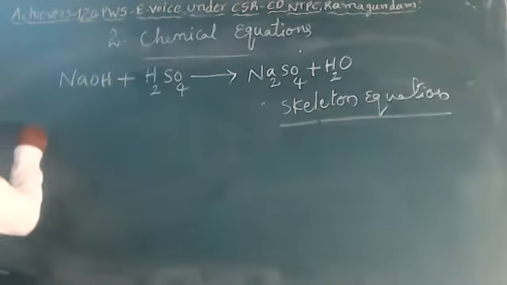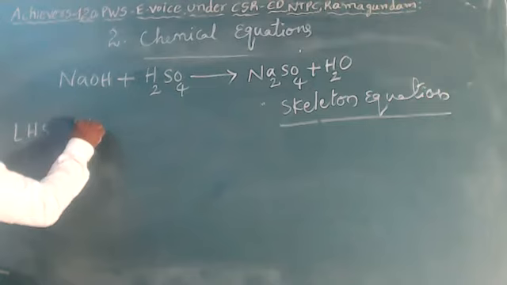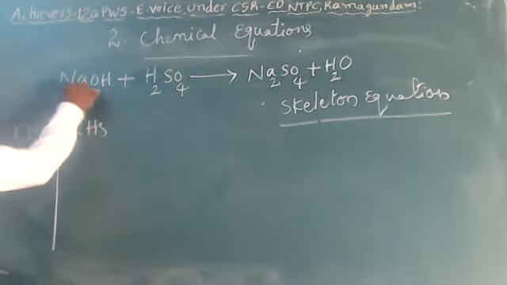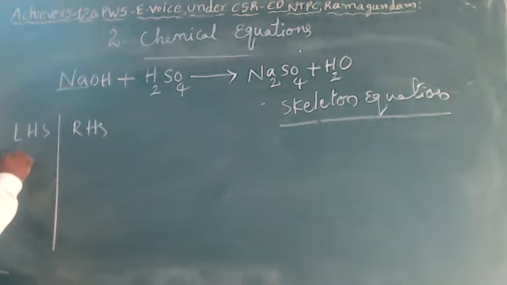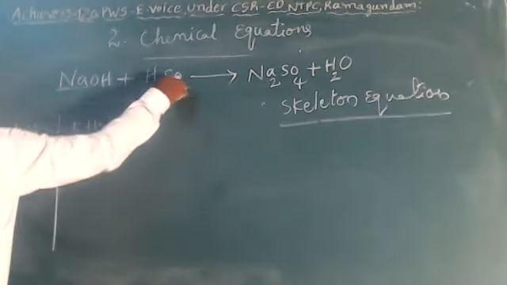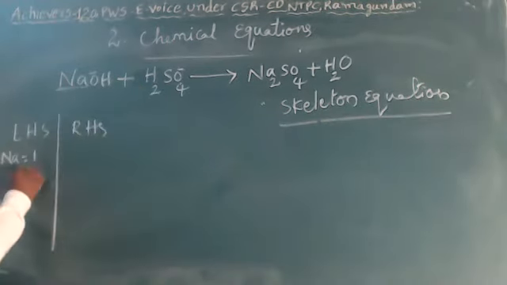Let me take the LHS and RHS side and count the atoms. LHS: sodium 1, oxygen here 1 and 4 there, so 5 oxygens.